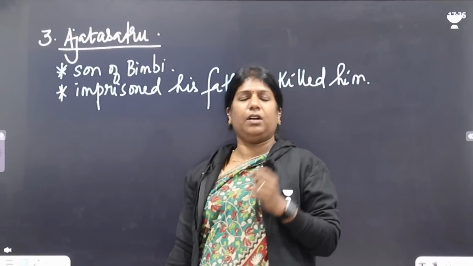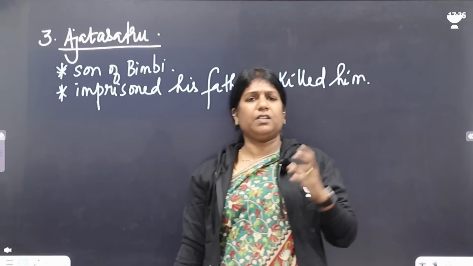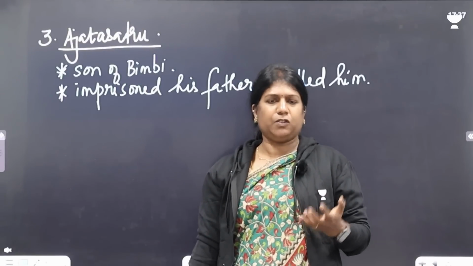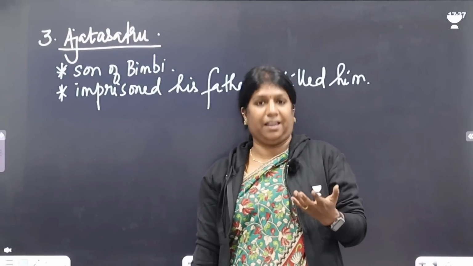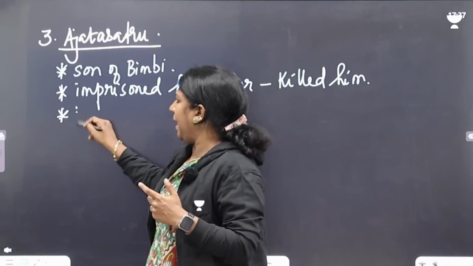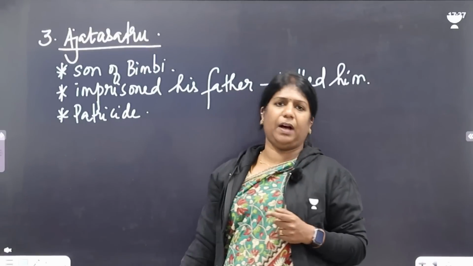There is another term called regicide. What is regicide? Regicide is killing a king. Getting it? So Ajatasatru did not kill a king, he killed his father, so we use the term that he committed patricide. Patricide is killing one's own father.